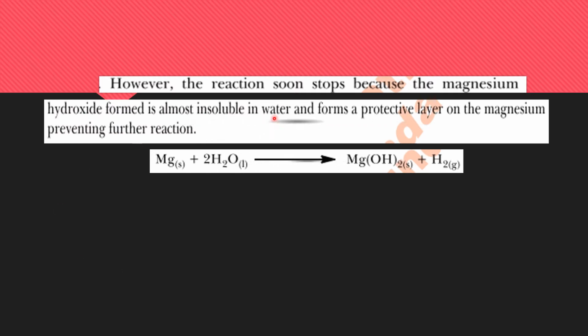And why does this reaction stop? The reason is that magnesium hydroxide is formed. And what happens when magnesium hydroxide is formed? Magnesium hydroxide is insoluble in water. When magnesium reacts with cold water, after several minutes magnesium hydroxide is formed, and this magnesium hydroxide is insoluble in water and acts as a protective layer on the surface of the magnesium, and no more reaction will take place. The reaction will stop now.